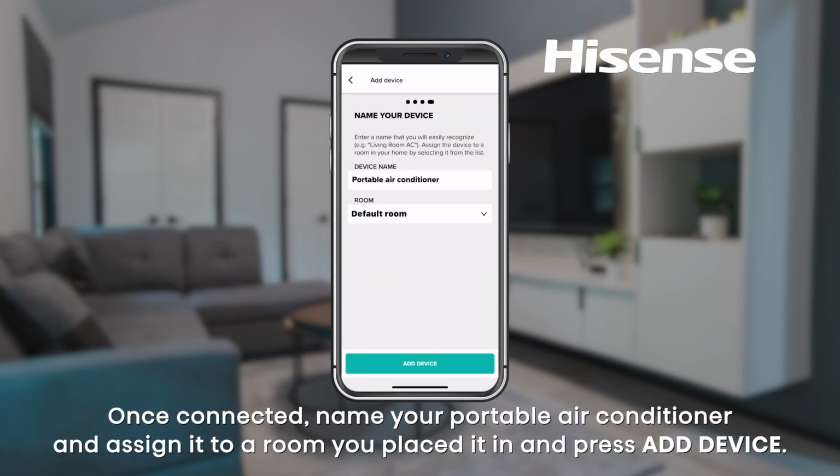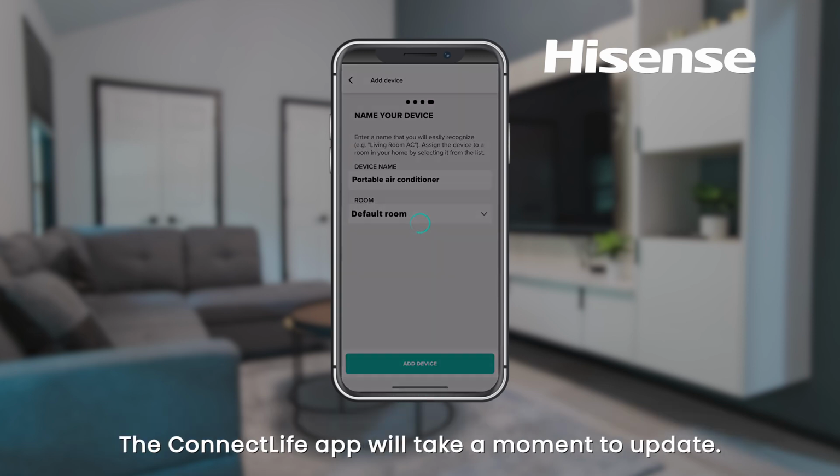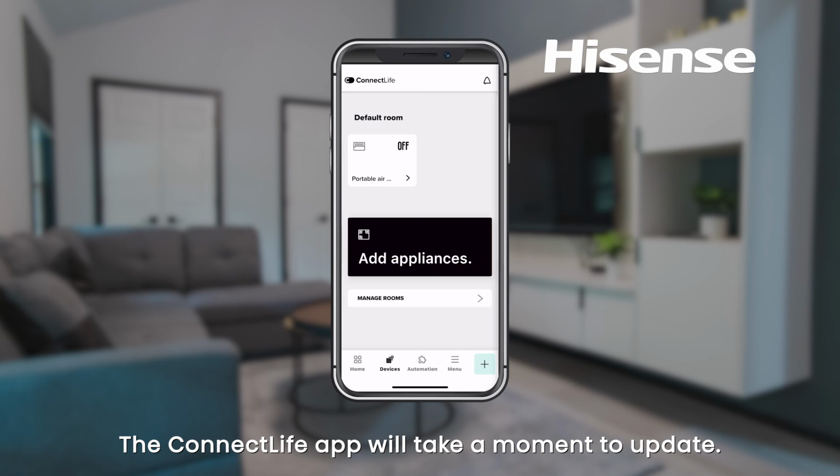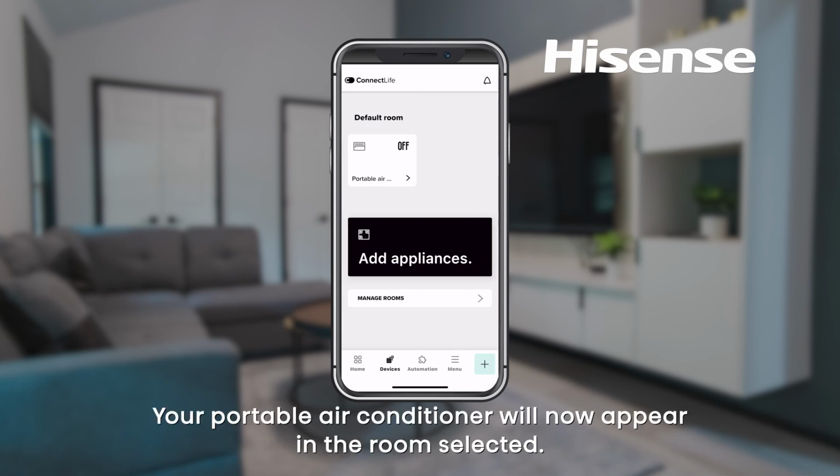Once connected, name your portable air conditioner and assign it to a room you placed it in and press Add Device. The ConnectLife app will take a moment to update. Your portable air conditioner will now appear in the room selected.